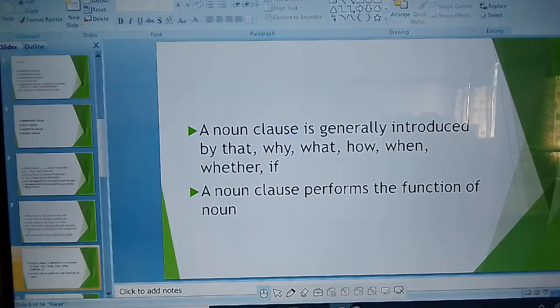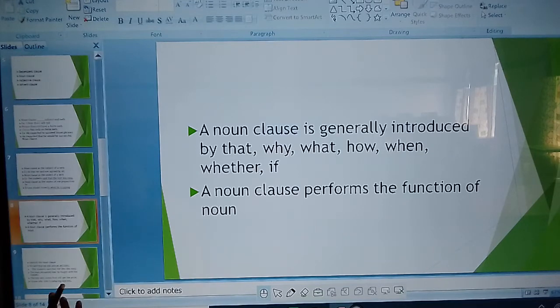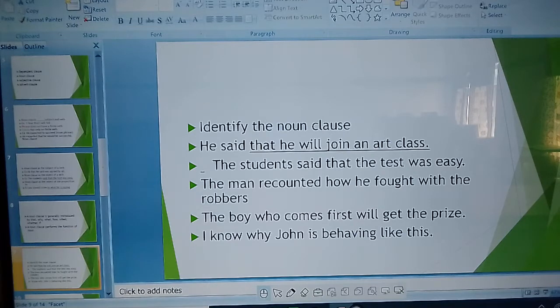A noun clause is generally introduced by that, why, what, how, when, whether, if. Please keep this in mind. A noun clause performs the function of a noun. Now look at exercise 1. Identify the noun clause.